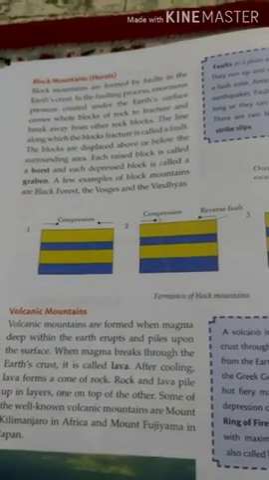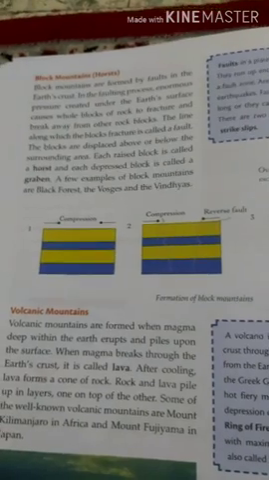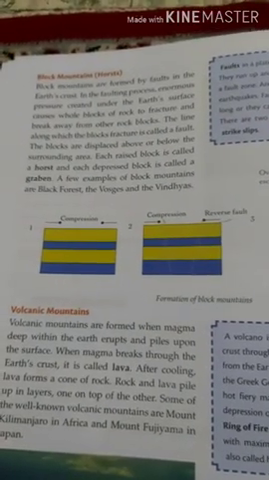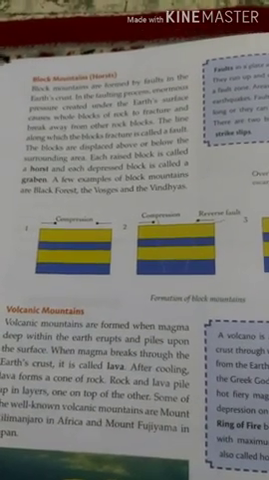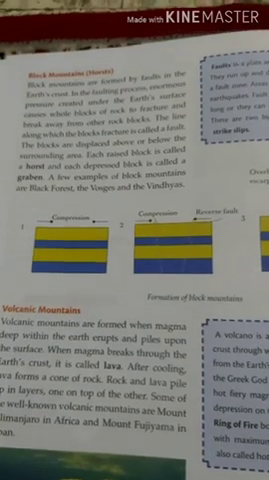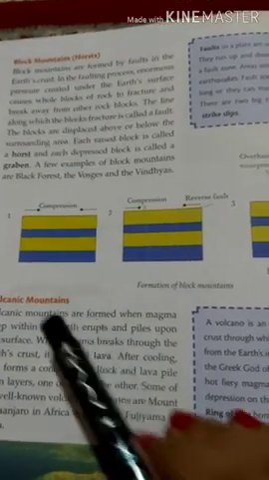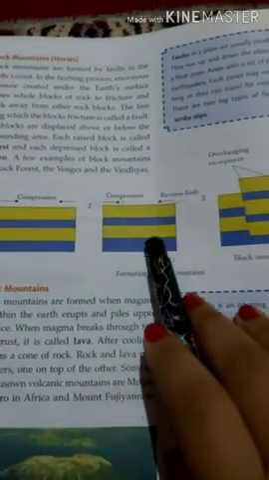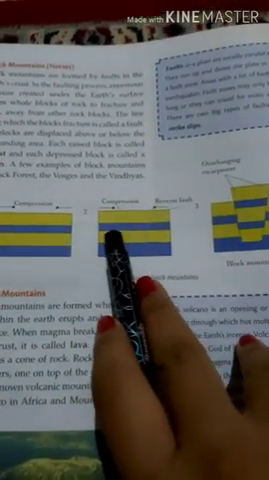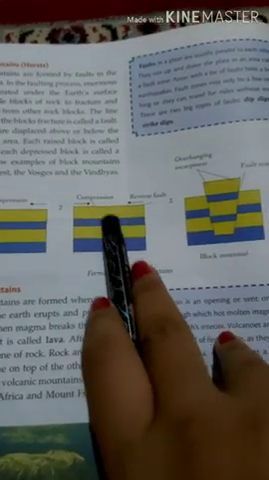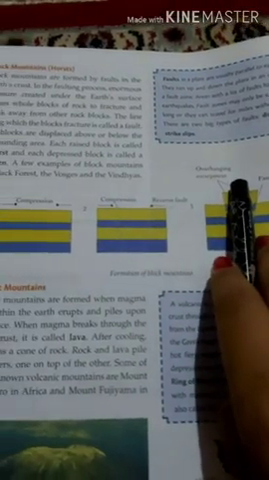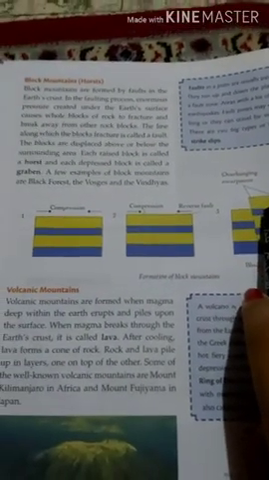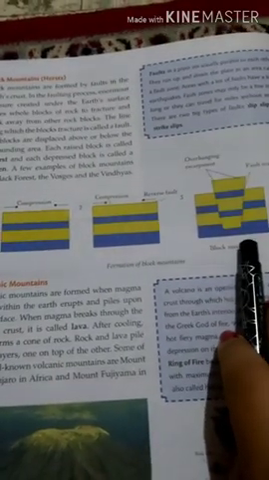Topic is block mountains. These are formed by the faults in the Earth's crust. In the faulting process, a huge amount of pressure is created under the Earth's surface. Can you see over here, a huge amount of pressure is put from both sides, and when the force is put, this part goes up. Each raised block is called a horst, and each depressed block is called a graben.